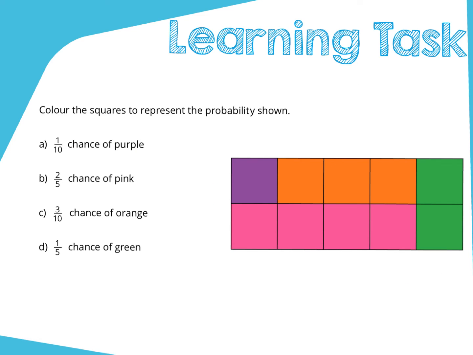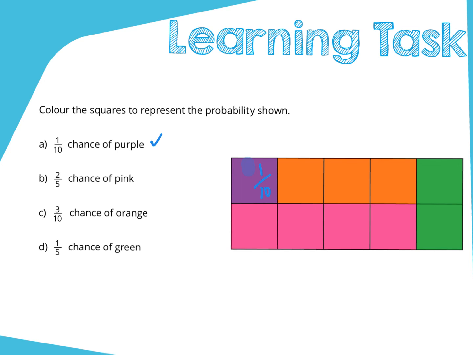And finally, your last task here is to colour the squares to represent the probability shown, okay? And you can see that that's already happened here. So how do I match them? Let's look at the first one, purple. Okay, purple. So 1/10. So this over here is 1/10. All right, so that's this one here. Then I go to my next one.